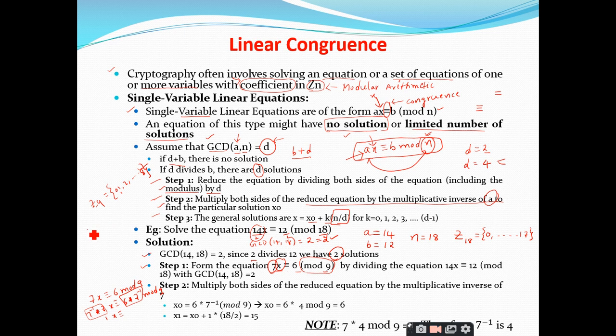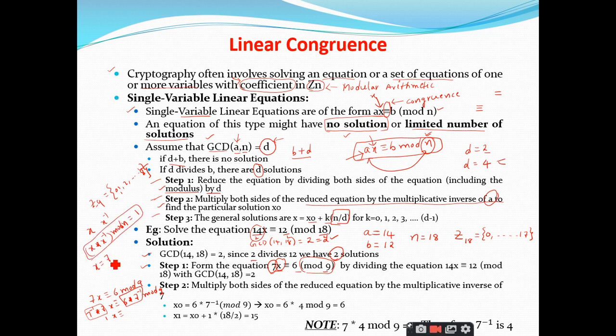If I want to find the x inverse, the condition that should be satisfied is x times x inverse mod n is equal to 1. This is the condition it should satisfy. So for example, I want to find the inverse of x equal to 7. You should find the value which satisfies this condition.